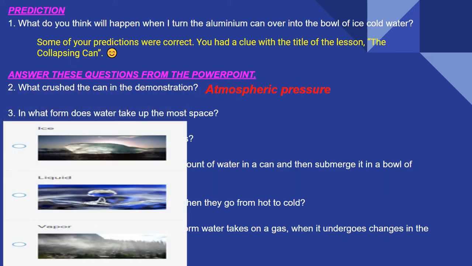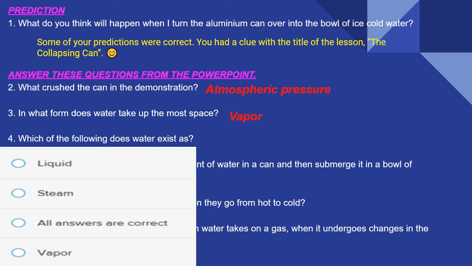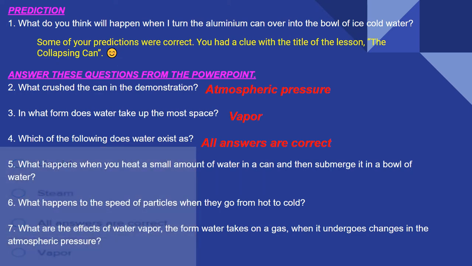Number 3, in what form does water take up the most space? Is it ice, liquid, or vapor? If you said the answer is vapor, you're correct. Number 4, which of the following does water exist as? Is it liquid, steam, all answers are correct, or vapor? Your correct answer is all of them. We know that water exists as a liquid, as a steam, and in vapor.